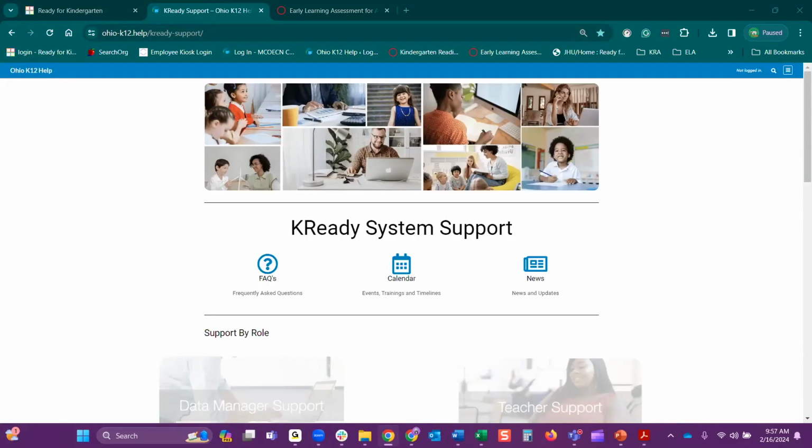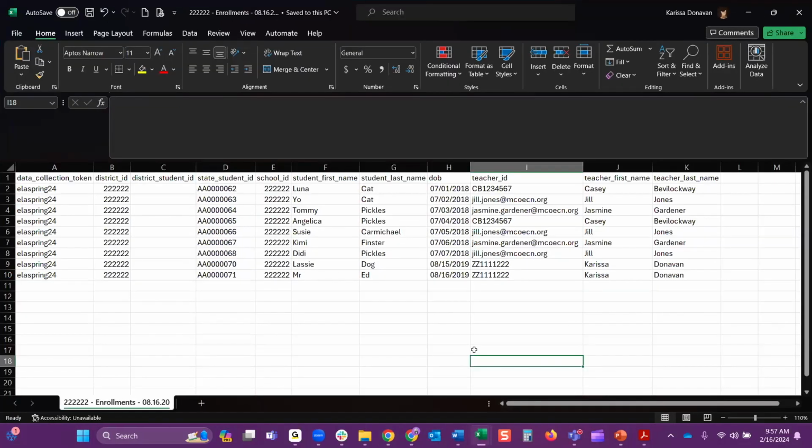There's a request to show the Excel sheet used for the bulk load information. So this Excel sheet is the enrollment file. So this is the very last one you upload. You can do your teacher, your student one first if there hasn't been any changes. It's not necessary, but like I say, if there have been changes, you want to do your users manually first, and then your students, and then do the files. But this is what the enrollment file looks like that you would fill out for the spring session.